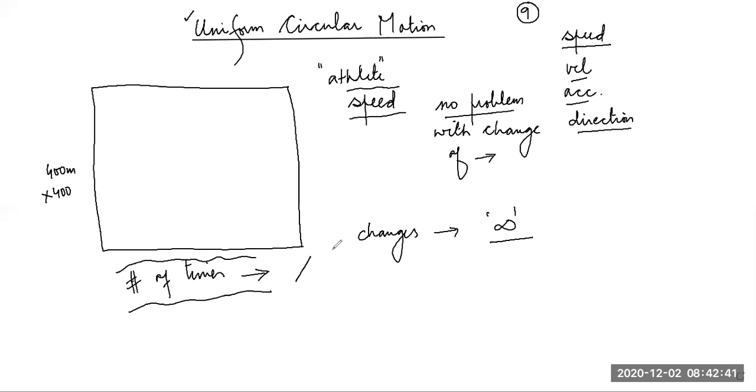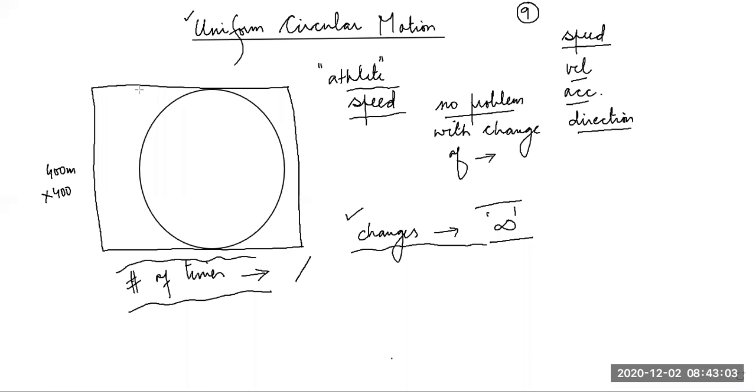Circular. Beautiful. Very well answered. Other students, can you think about this? The athlete is changing his direction infinite times, then the shape of the track will be circular. Why? Can any student tell me why? This will be the shape of the track.